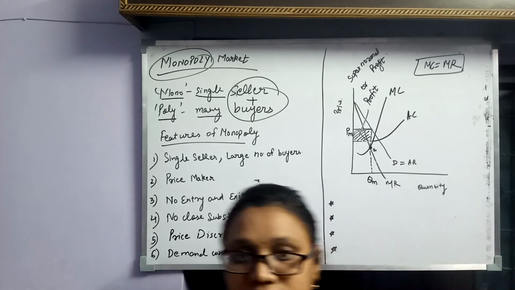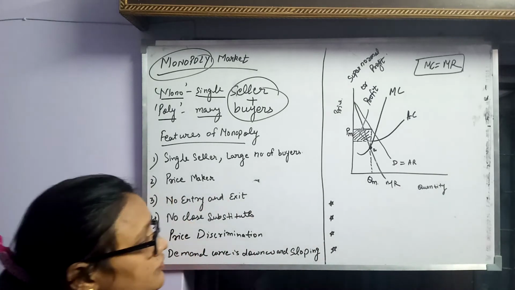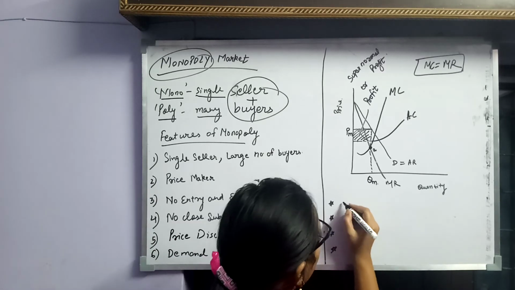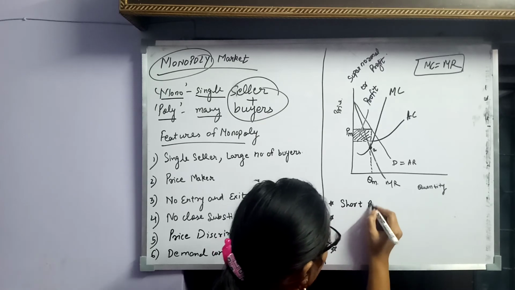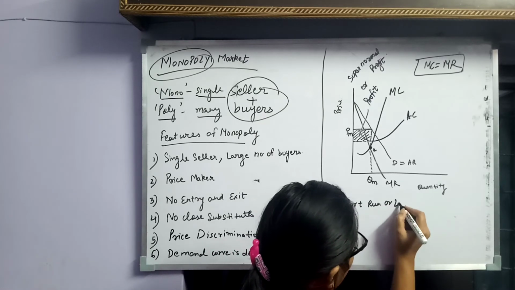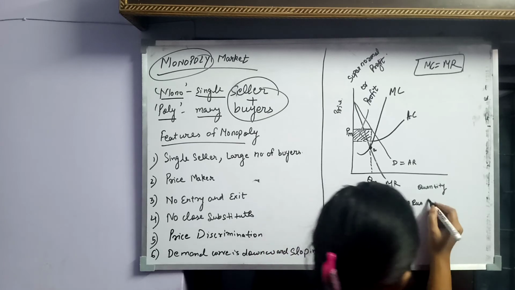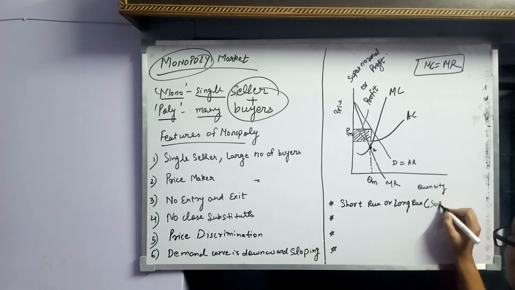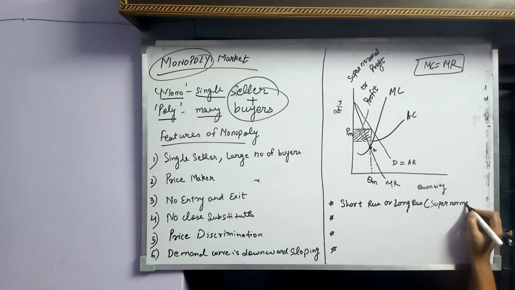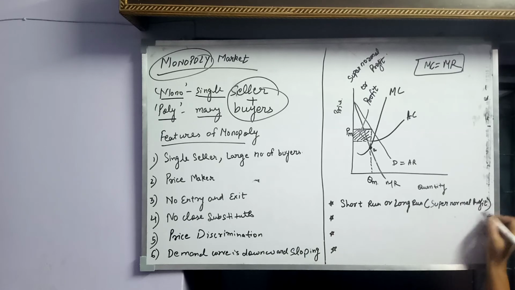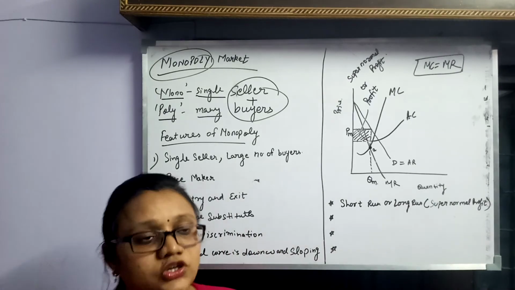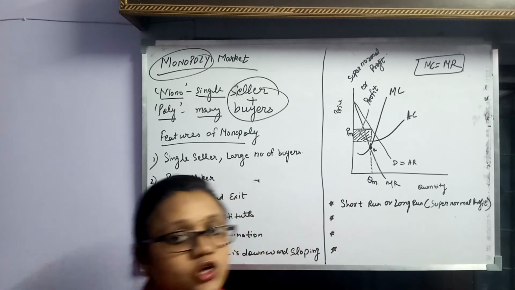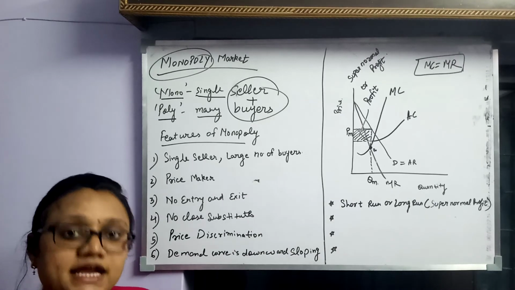Now we have some points which we have to remember. The first thing is that in case of monopoly, in the short run or in the long run, in case of both, the firm or monopolist can incur supernormal profit. So here there is no short run or long run, or we can say that whether we take short run or long run, the profit is supernormal profit, as there is no entry and exit of the firms.